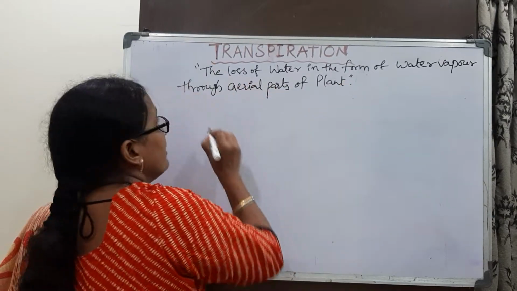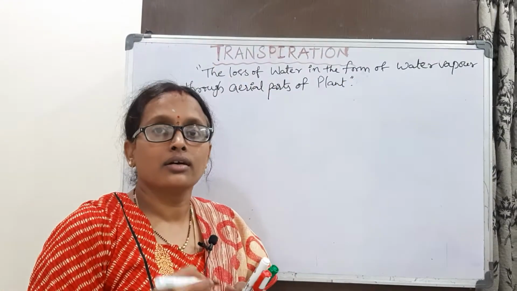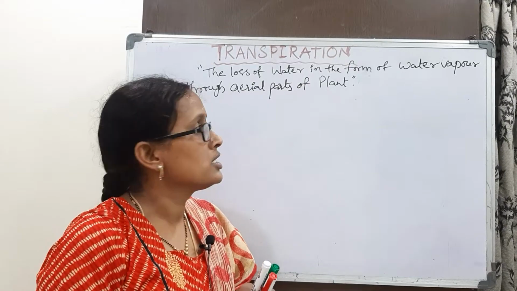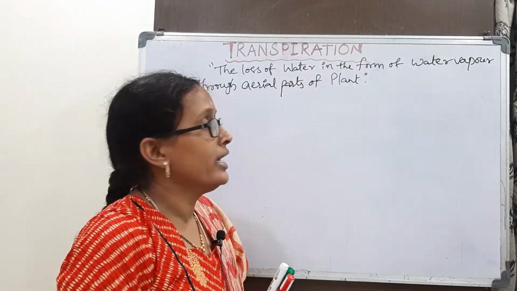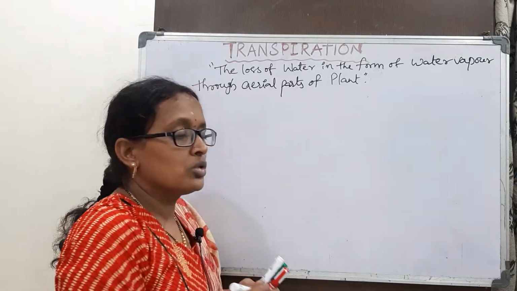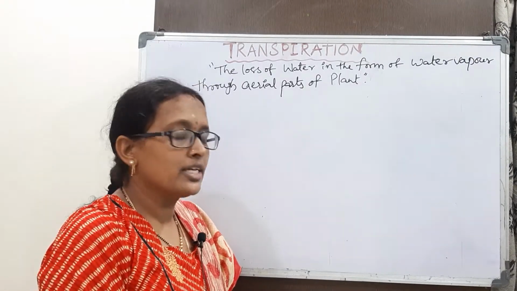So here water is evaporated through the aerial parts. So the water transpiration takes place in plants.